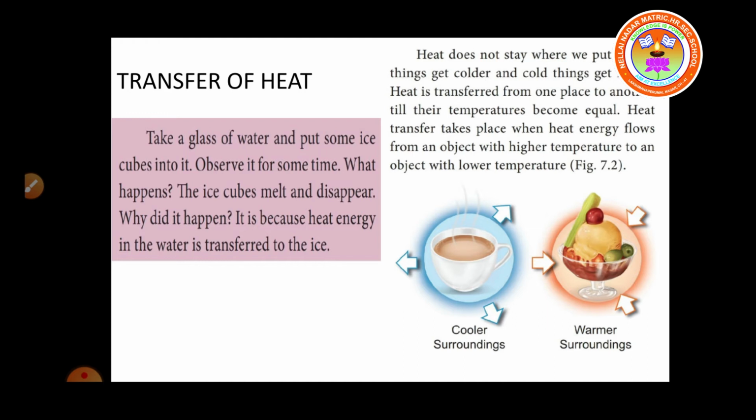What is this taken as? Transfer of heat. So heat does not stay where we put it. Hot things get colder and cold things get hotter. So heat is transferred from one place to another till the temperature becomes equal. Heat transfer takes place when heat energy flows from an object with a higher temperature to an object with a lower temperature. Simply we say the heat energy is transferred from higher temperature to lower temperature. This is called transfer of heat.